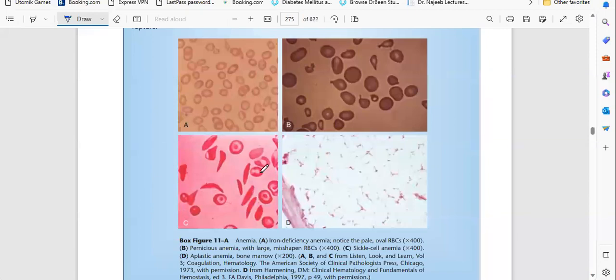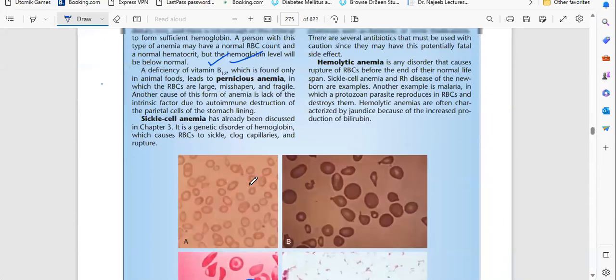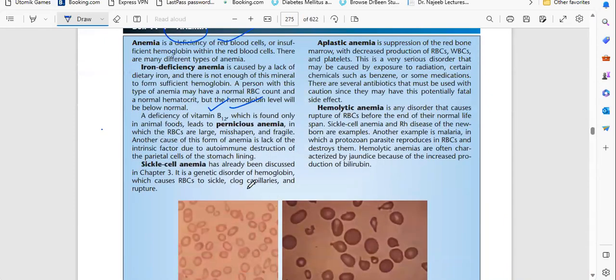You can see this is the sickle cell anemia RBC. Because of the improper shape, the RBC cannot be easily matured. Mature type of RBC is not seen, because of a genetic disorder.